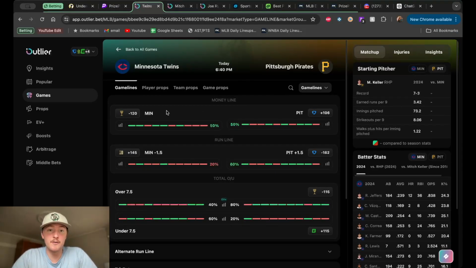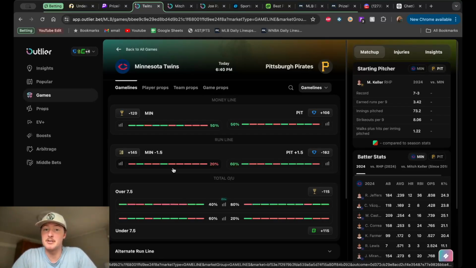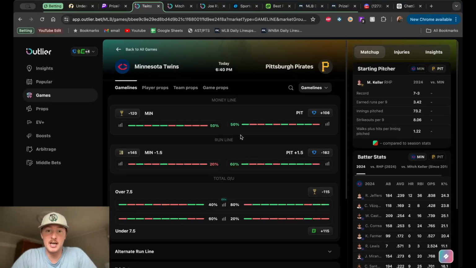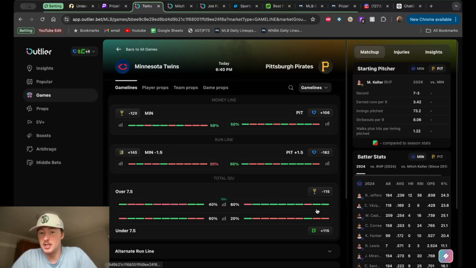And just a real quick interface check. We just want to let you know what all this means, the reds and the greens and the numbers, just so you know what I'm talking about for the rest of the video. I'm going to expedite this process, not going to talk about it for every single one, but essentially this is the money line up top, run line in the middle, so the spread, and then the total over-under runs line, and you can see their hit rates based on this.